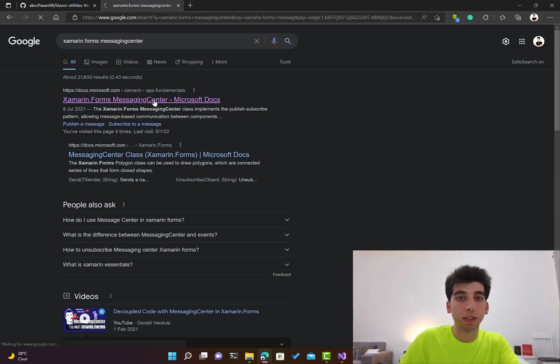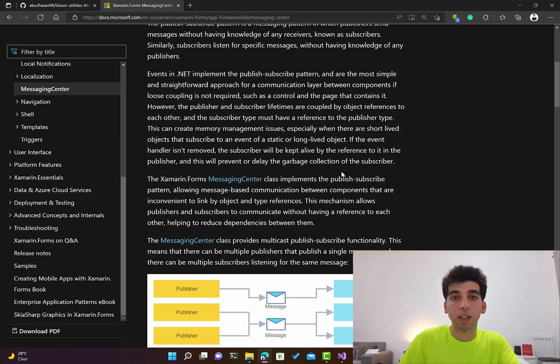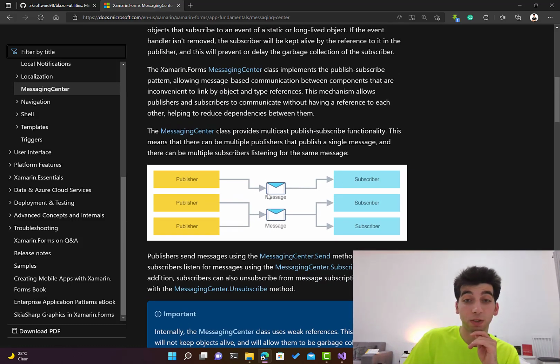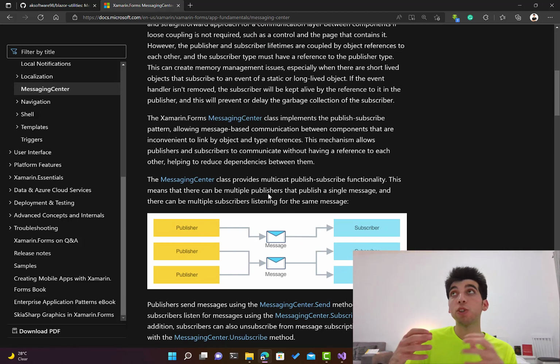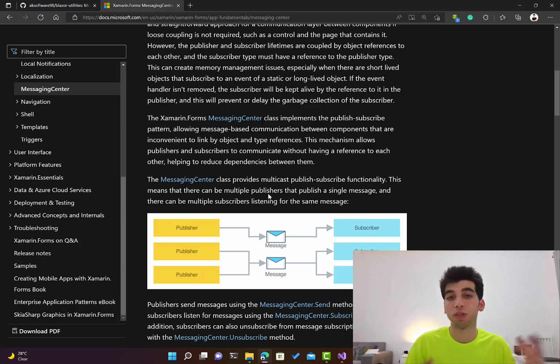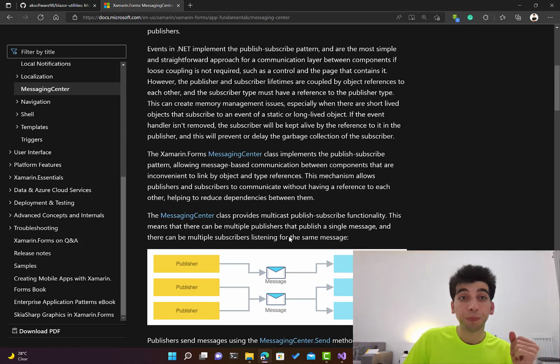And if you open this, you are going to see that we have this, which is basically a messaging pattern following the publisher subscriber pattern, where the publisher publishes a piece of data and is not aware of who is going to receive it, and the subscriber is the same. He's interested in this piece of data regardless of who's sending it, which is very good.